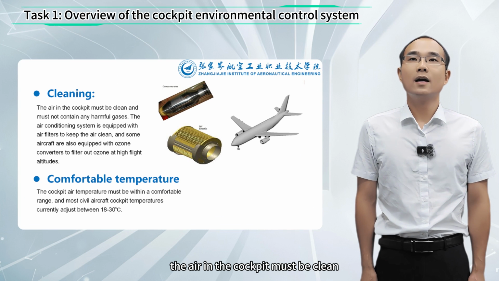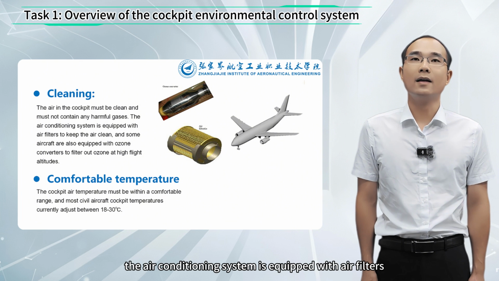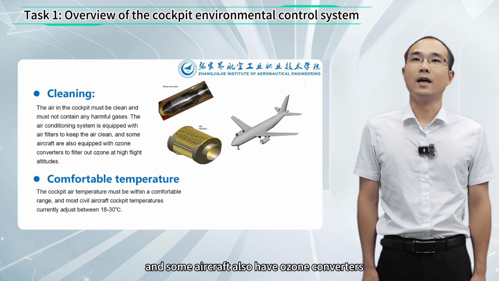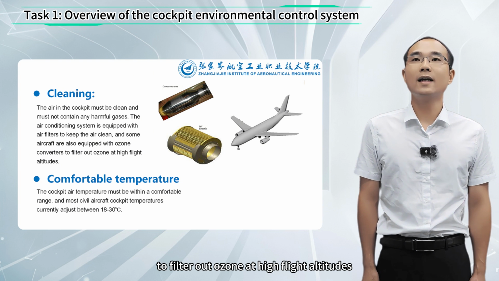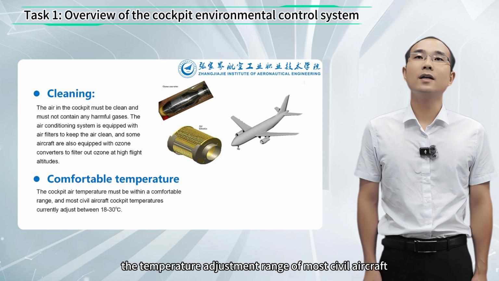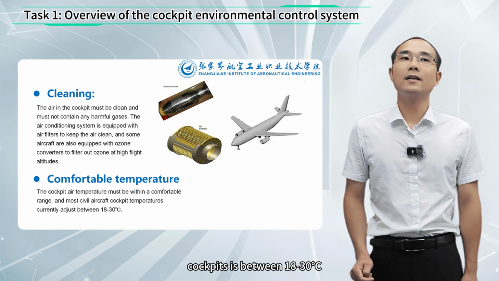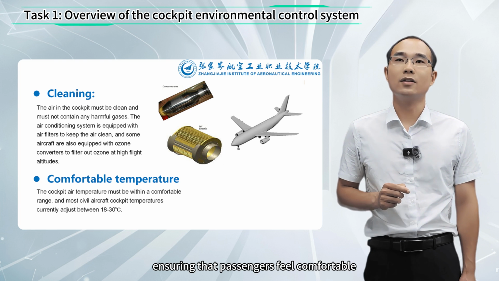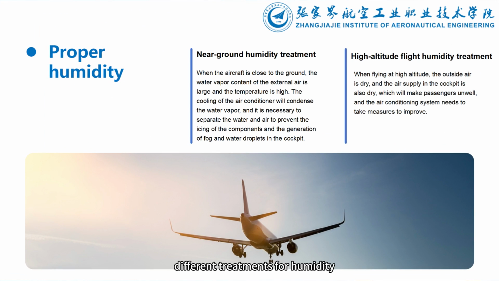The air in the cockpit must be clean and contain no harmful gases. The air conditioning system is equipped with air filters, and some aircraft also have ozone converters to filter out ozone at high flight altitudes. Comfortable temperature. The temperature adjustment range of most civil aircraft cockpits is between 18 to 30 degrees Celsius, ensuring that passengers feel comfortable. Suitable humidity. Different treatments for humidity in different flight stages.